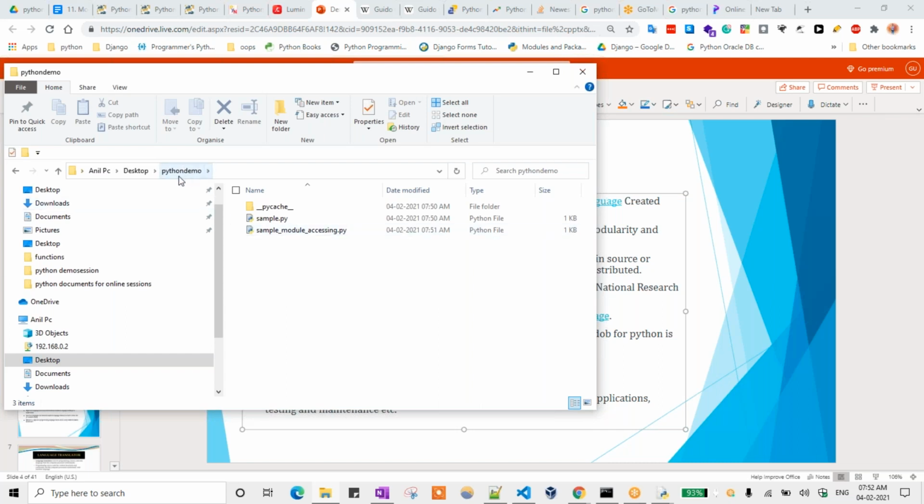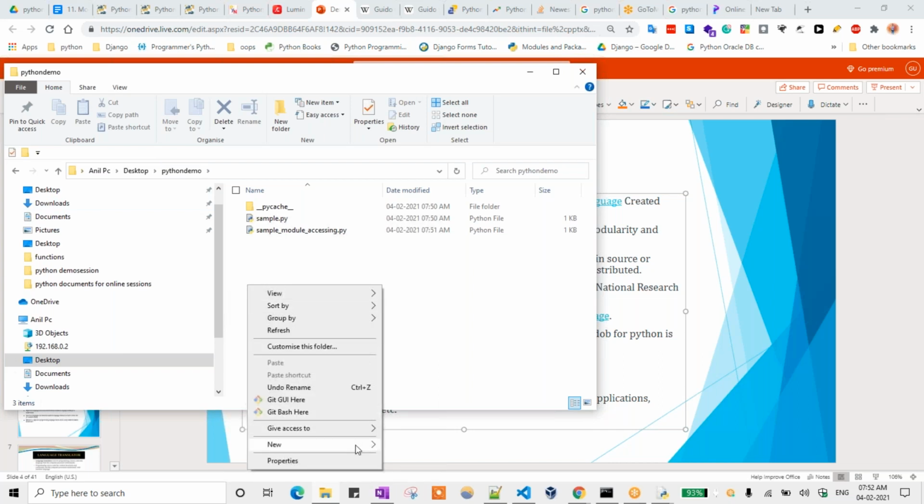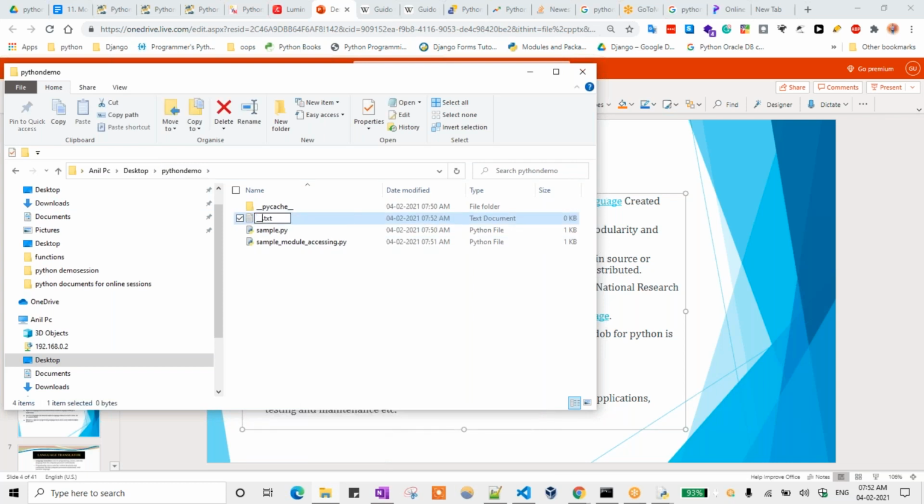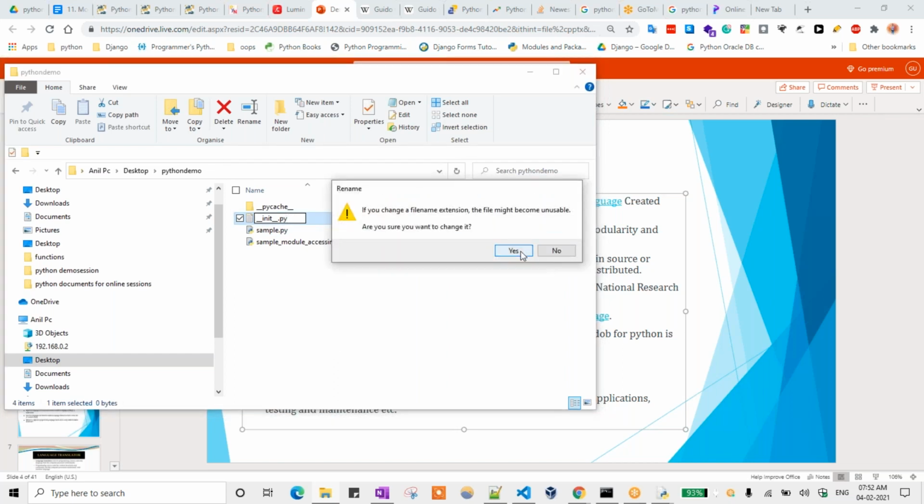For Python to treat it as a package, we need to create one more file. If I go to new, here we can create a text file. That one should be the __init__.py file. You need to remove that extension, just change it.